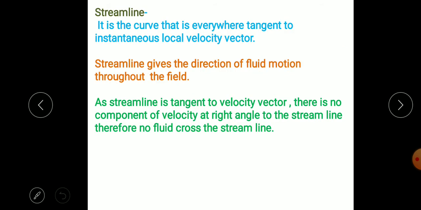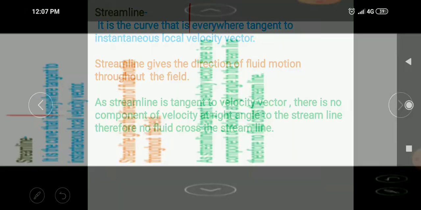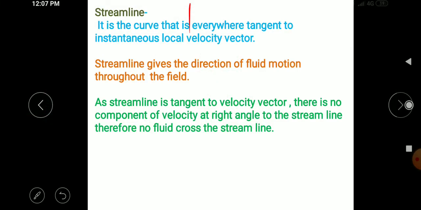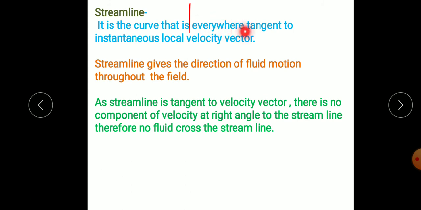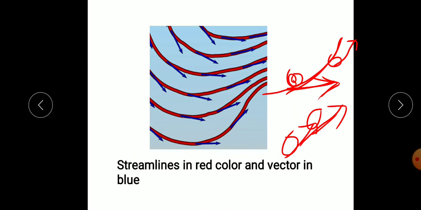A streamline is a curve that is everywhere tangent to the instantaneous local velocity vector. In this diagram we can see the red line is the streamline and the blue lines are instantaneous velocity vectors.